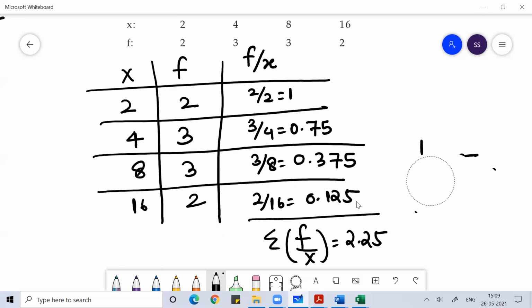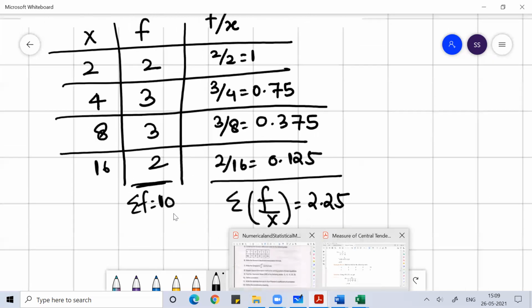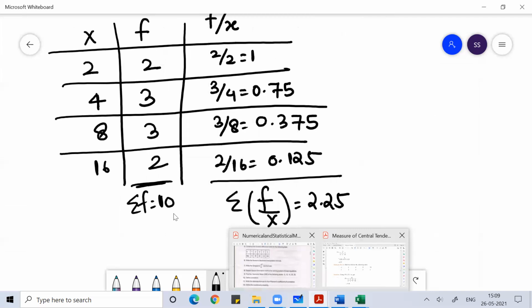And the sum of frequency is 10. So the sum of frequency is 10, sum of f by x is 2.25. What I can write, 2.25 is 2 1 by 4. I can write it as 9 by 4 also.